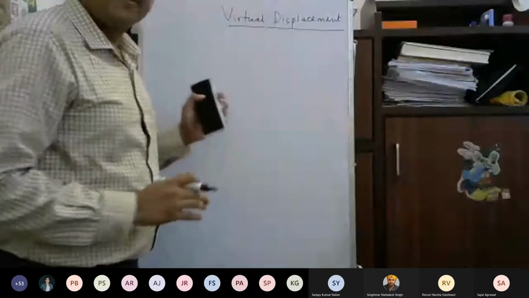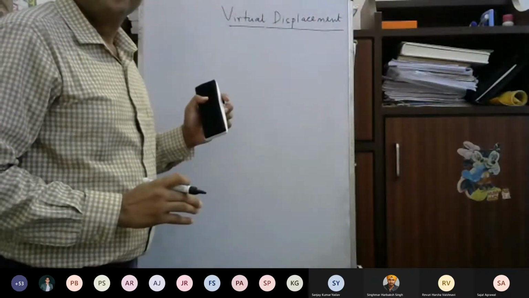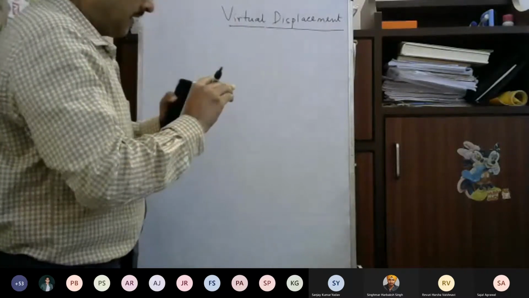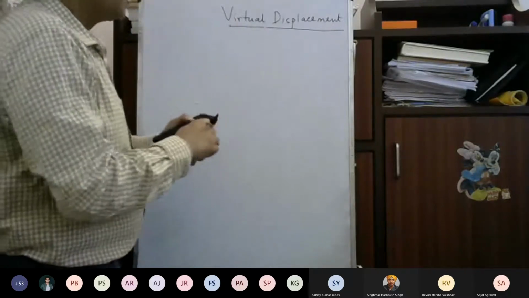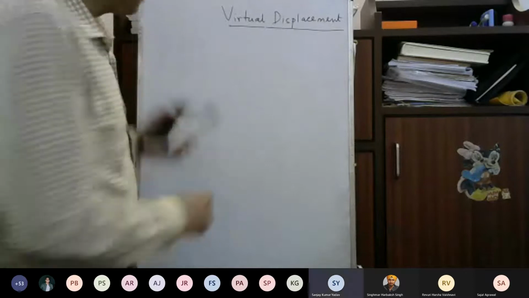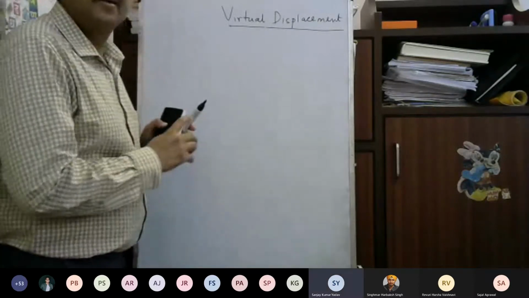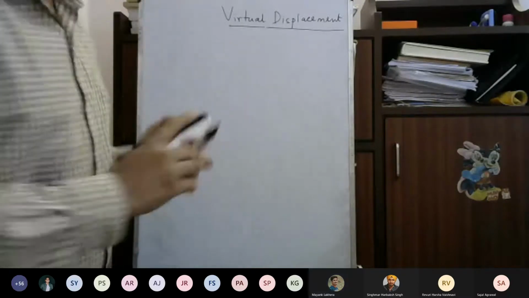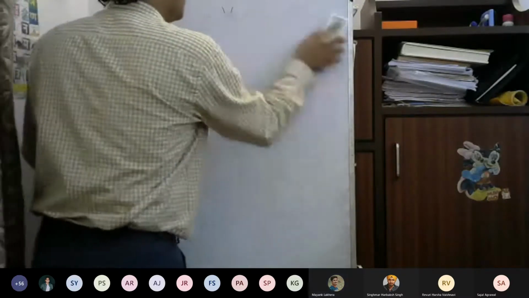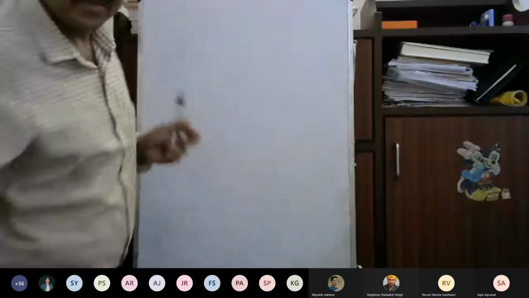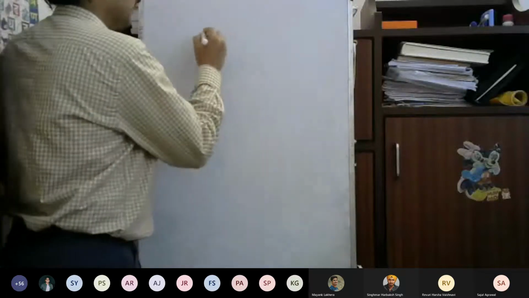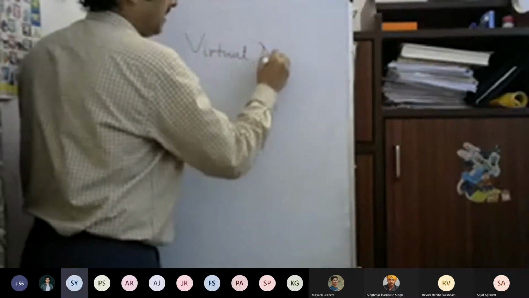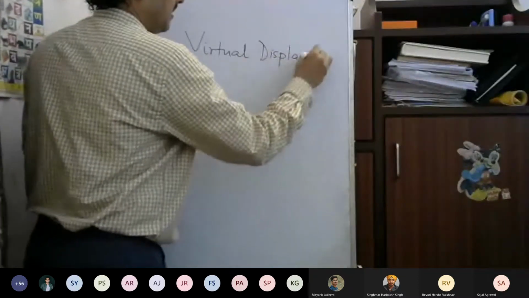Is this visible to you? Yes, sir. Good. No, sir, the board is not visible. Maybe that is due to some network problem. The upper part is not visible. The writing is not visible. Okay, good. So I'll just make sure that I do not write at the top part, instead of disturbing the camera. So now it is okay.